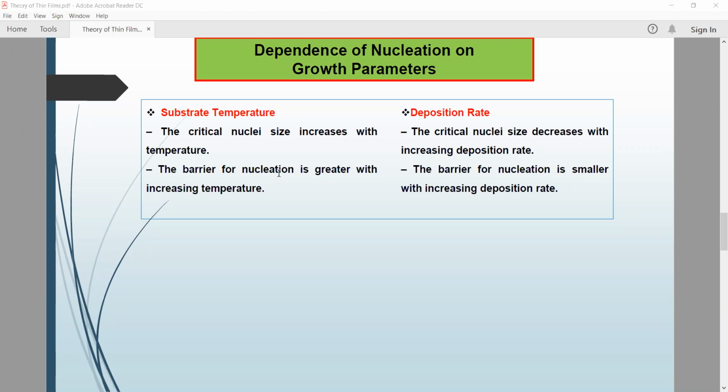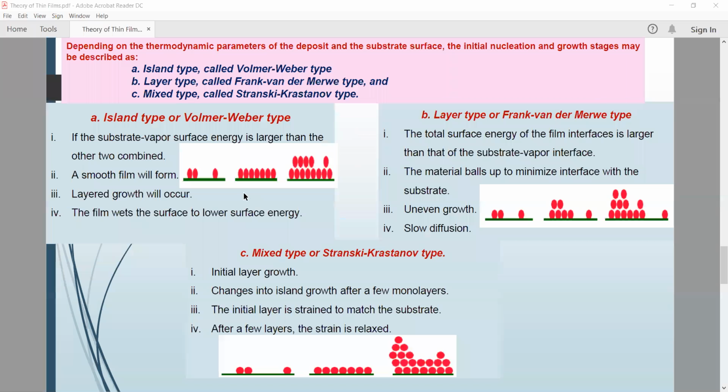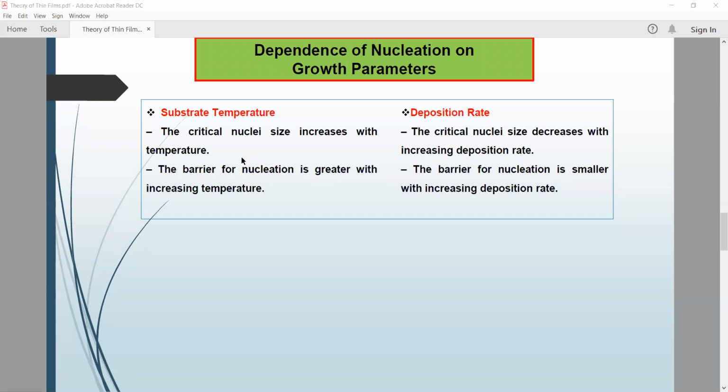Okay, so depending on the thermodynamic parameters discussed recently, that is the thermodynamic parameters for processes of heterogeneous or homogeneous nucleation or other processes. Depending on the thermodynamic parameters of the deposit and the substrate surface, the initial nucleation and growth stage may be described. So we will try to move towards the types of nucleation and the thermodynamic parameters.